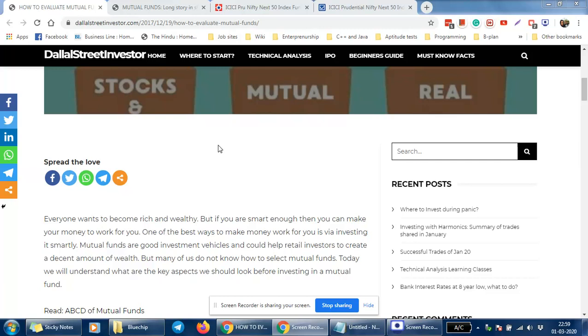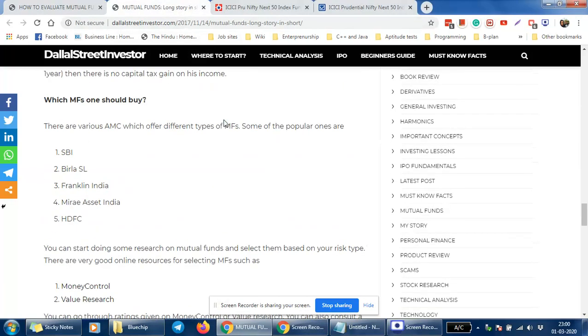So today, I thought of making a video on how to select a good mutual fund, especially focusing on how to select an equity fund, as most investors still invest a good chunk of their money through mutual funds. So it is very prudent that anyone should know how to invest and how to find good mutual funds. So first, let me start with the basics.